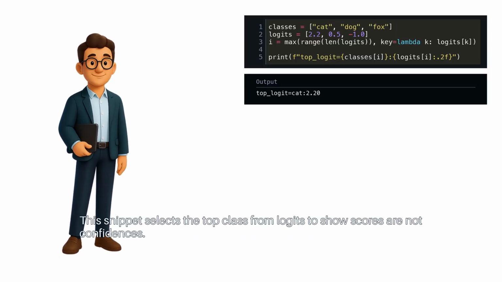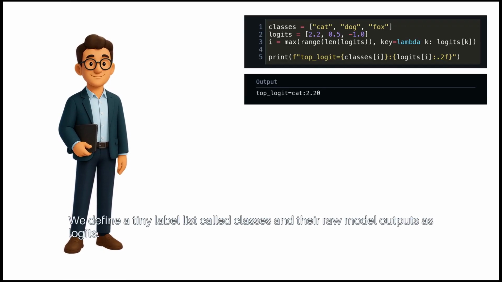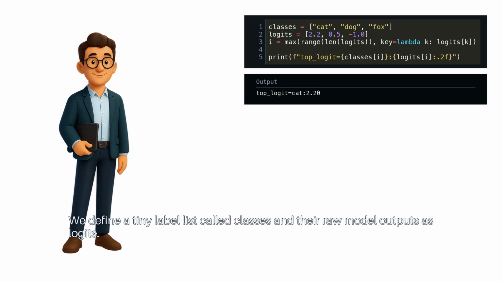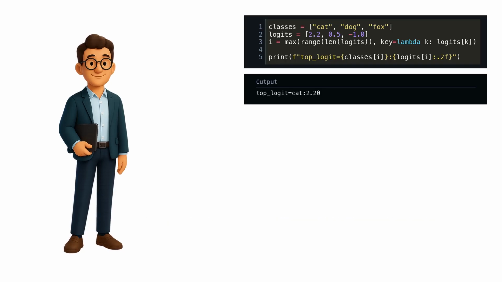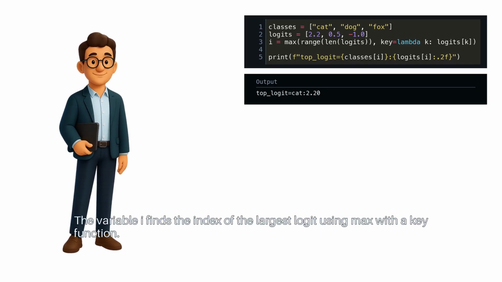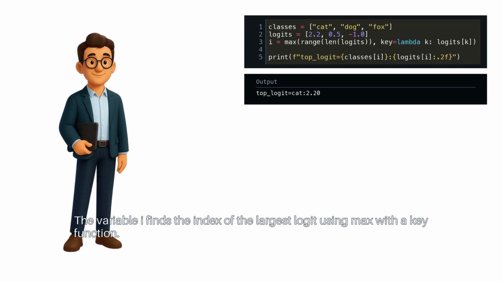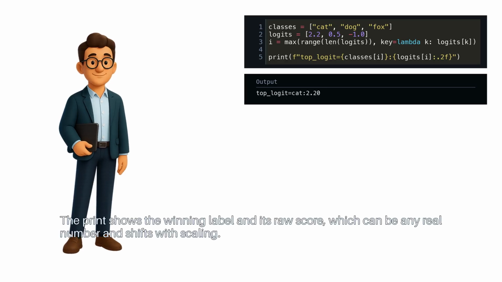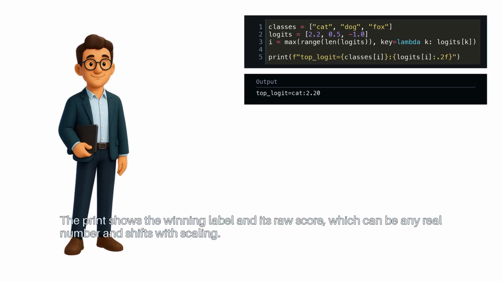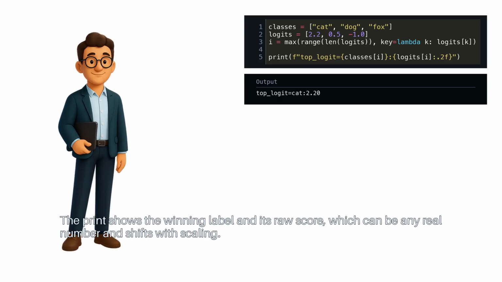This snippet selects the top class from logits to show scores are not confidences. We define a tiny label list called classes and their raw model outputs as logits. The variable i finds the index of the largest logit using max with a key function. The print shows the winning label and its raw score, which can be any real number and shifts with scaling.